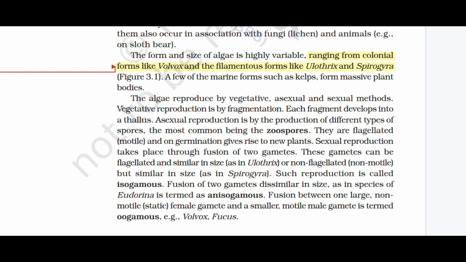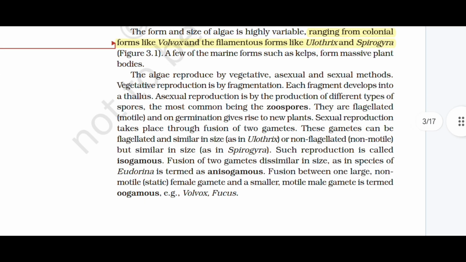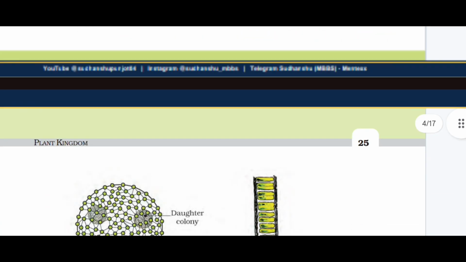Sexual reproduction takes place through fusion of two gametes. These gametes can be flagellated and similar in size as in Ulothrix, or non-flagellated, non-motile but similar in size as in Spirogyra. Such reproduction is called isogamous. Fusion of two gametes dissimilar in size, as in species of Eudorina, is termed anisogamous. Fusion between one large, non-motile female gamete and a smaller, motile male gamete is termed oogamous. Example: Volvox, Fucus.